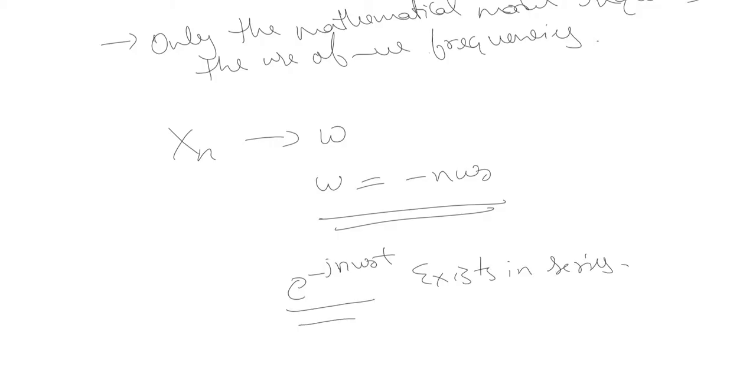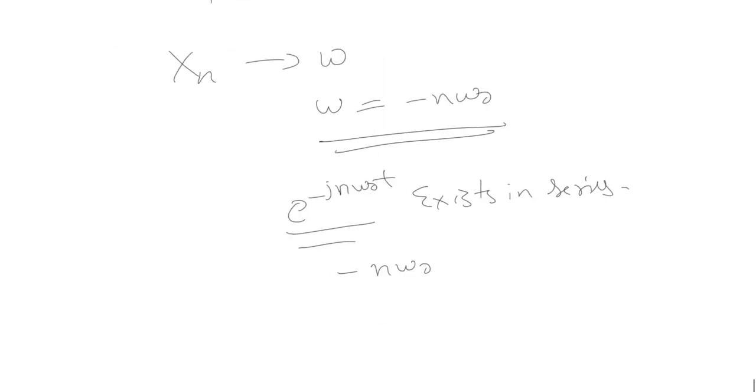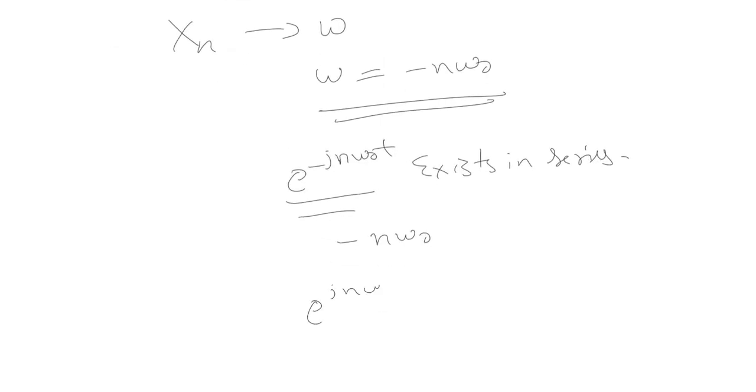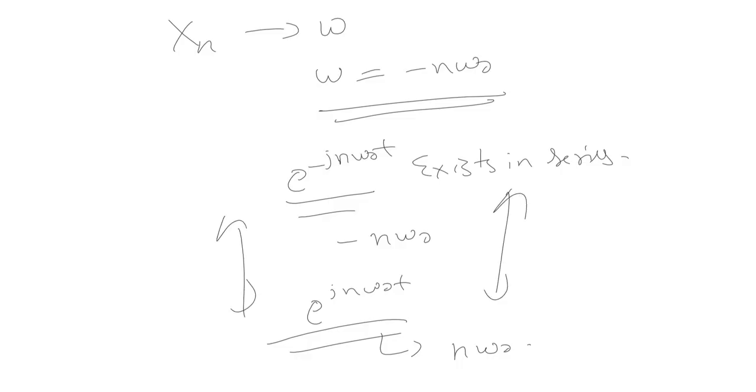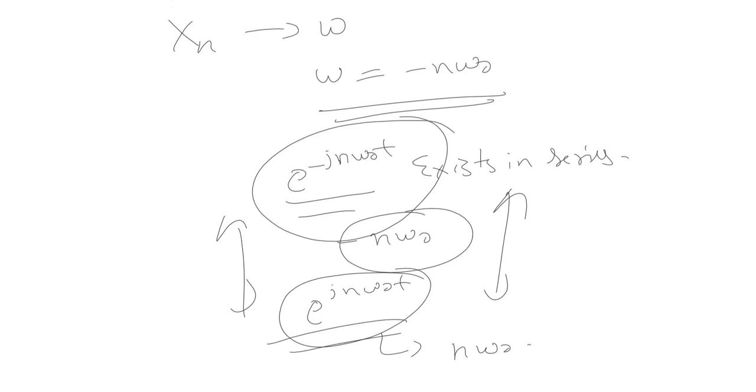This function of frequency minus n omega naught, the negative frequency, represents the counterpart of the signal e raised to the power j n omega naught t, which has the positive frequency n omega naught. These are the two counterparts, nothing else, and it is only present in the mathematical model.